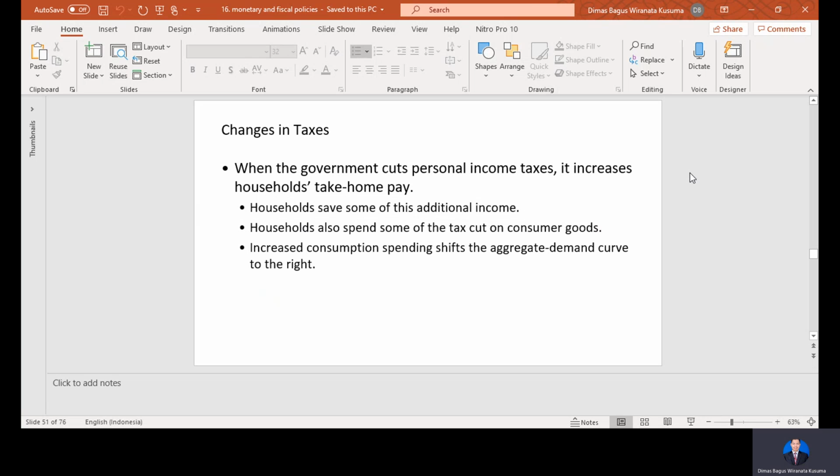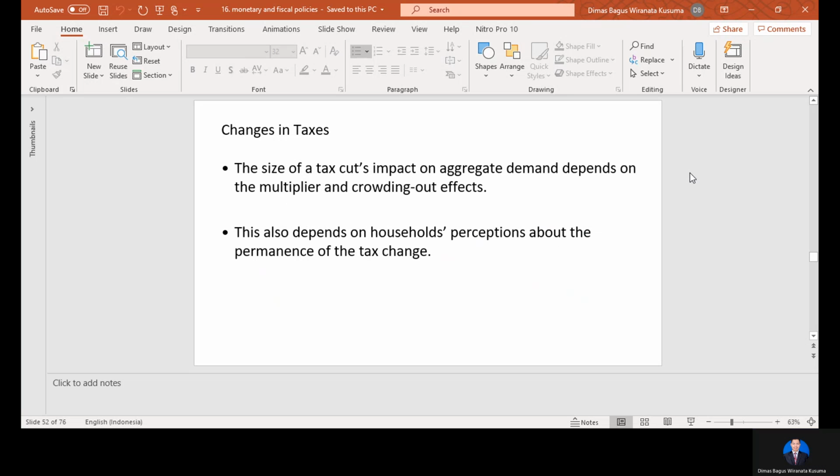When the government cuts personal income taxes, it increases household take-home pay, because the household has more income, and the household saves some of its income. Households also spend some of the tax cut on consumer goods, increasing consumption spending and shifting the demand curve to the right. The size of the tax cut's impact on aggregate demand depends on the multiplier and on crowding out effects. This also depends on household perception about the permanence of the tax change.